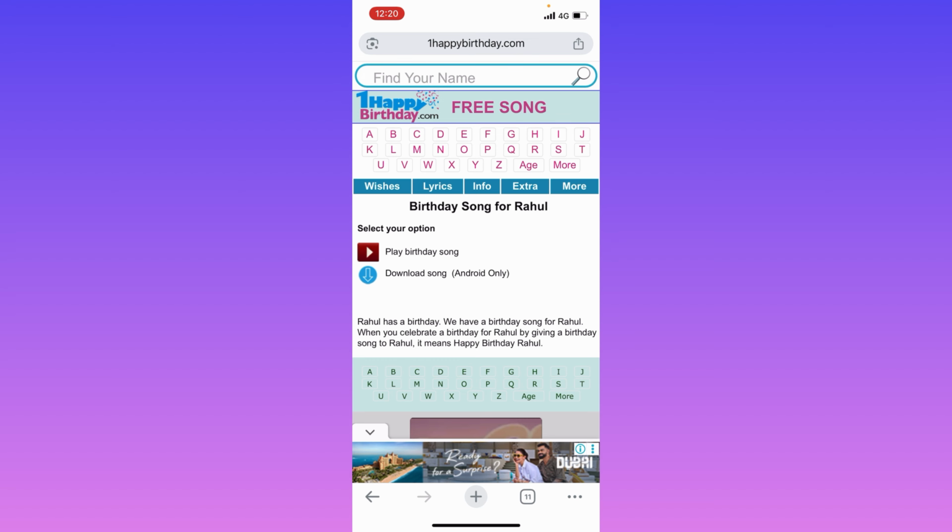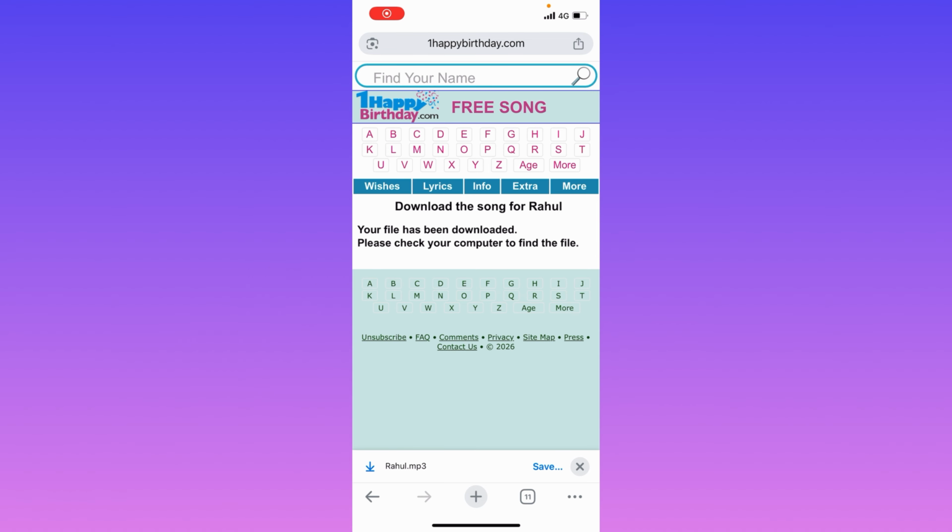So now here you can see birthday songs for Rahul. The birthday song is ready. If you click on download songs, this audio will be saved to your phone gallery. Here you can see below that the audio is downloaded. Now you can save it and send it to anyone you want.